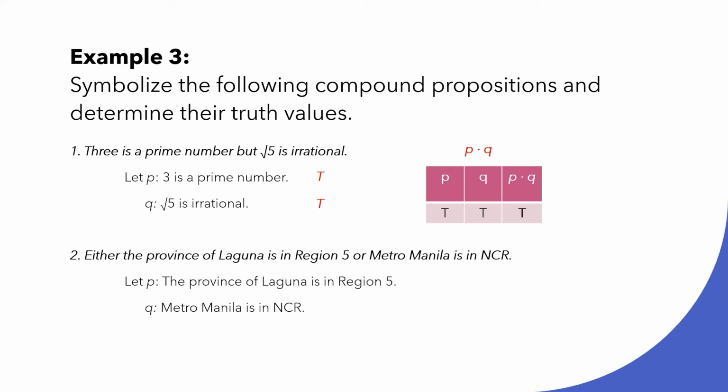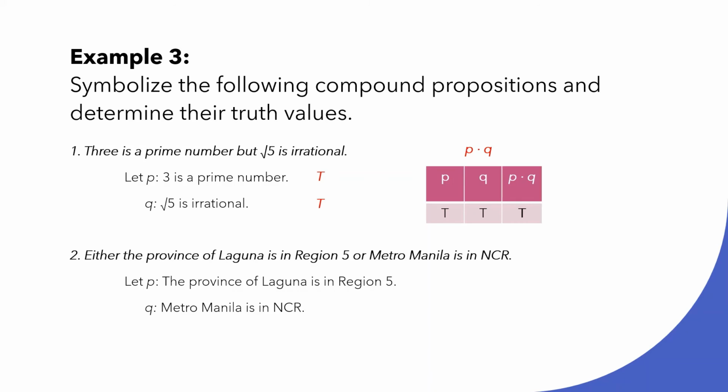Number 2: either the province of Laguna is in Region 5 or Metro Manila is in NCR. Let's represent the first proposition, the province of Laguna is in Region 5, with the letter P, and Metro Manila is in NCR with the letter Q. First, let us take a look at the compound proposition. We are using either-or, so therefore, it is a disjunction.